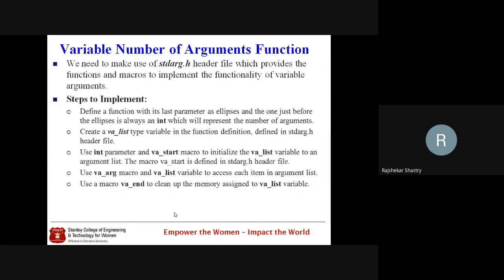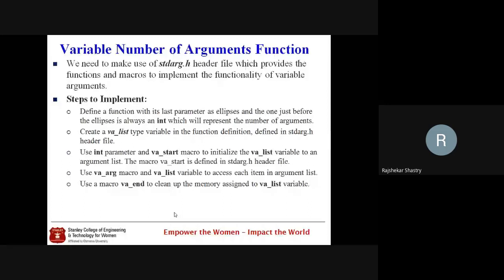Once the work is done, we have to end that variable and clean up the memory using one more macro, va_end. So these are the four macros with which we can implement a variable number of arguments method.